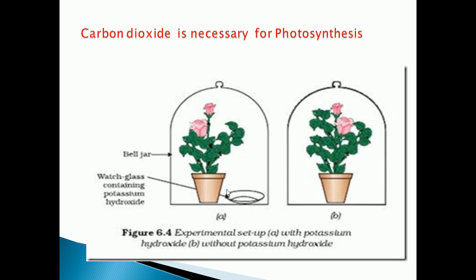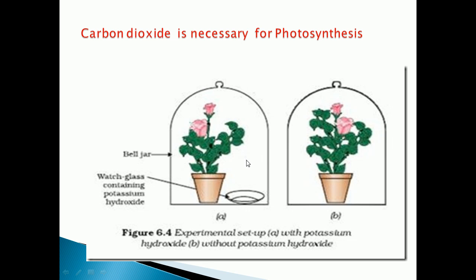So why is this potassium hydroxide placed? This potassium hydroxide is used to absorb the carbon dioxide which is present inside. What is the function of potassium hydroxide? It will absorb the carbon dioxide. Next, you have to cover the plant with a separate bell jar. You can see in the diagram, we have to cover both the plants with the bell jar.